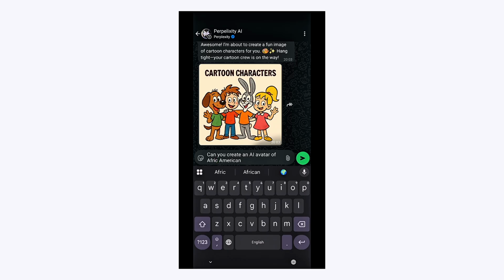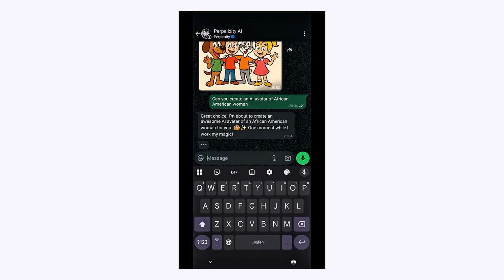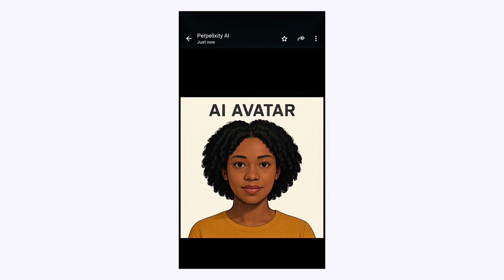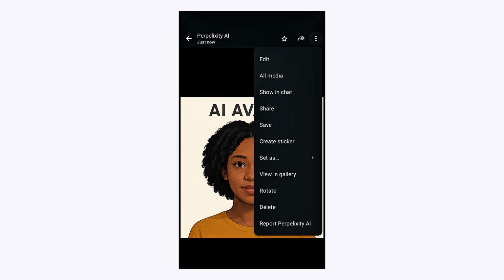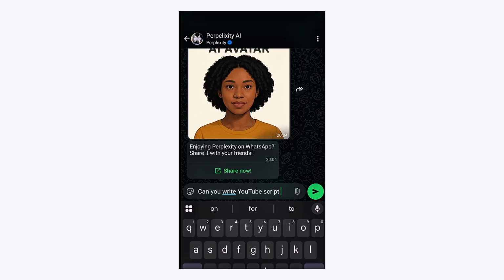Okay. I also asked, can you create an AI avatar of an African American woman? It says yes, that it can create it. And then it went ahead to create this work of art for me. If you want to save this image, just go ahead and click on the image and click on the save button. You can save it.